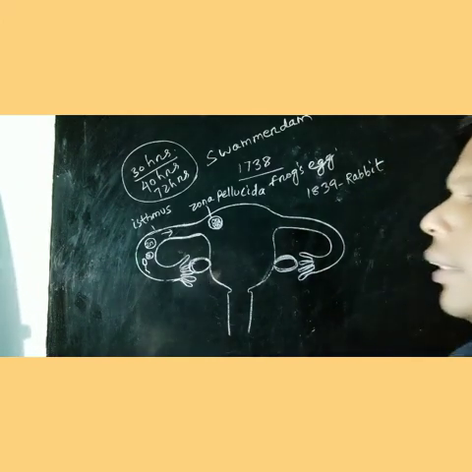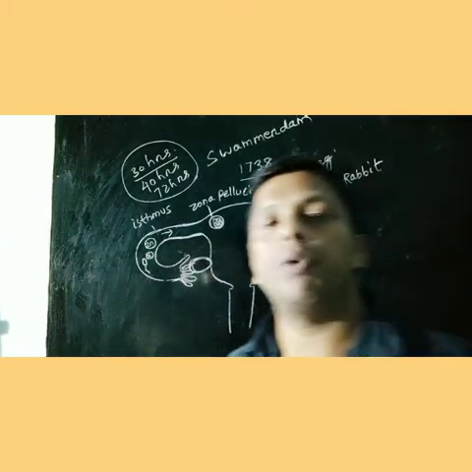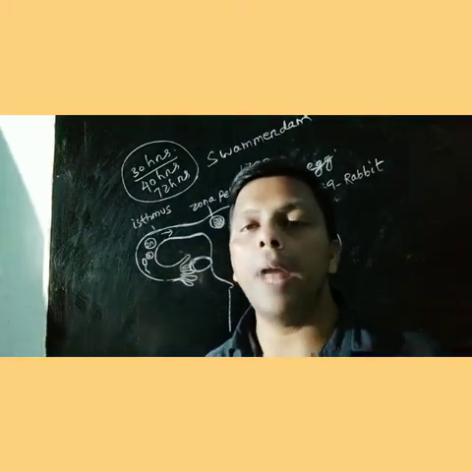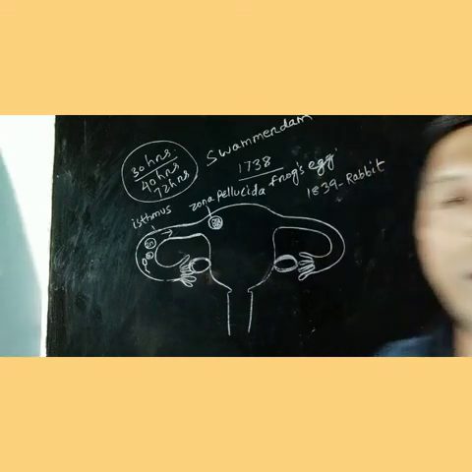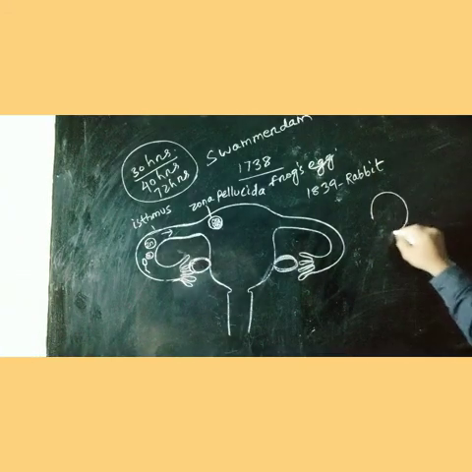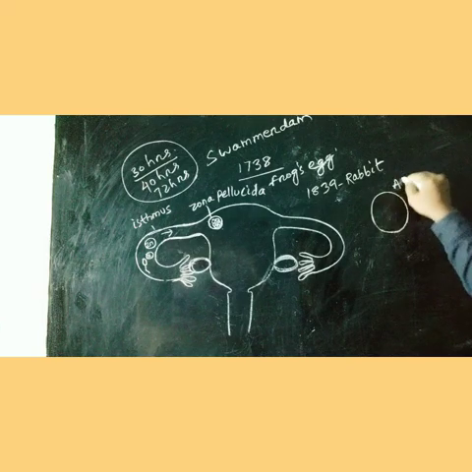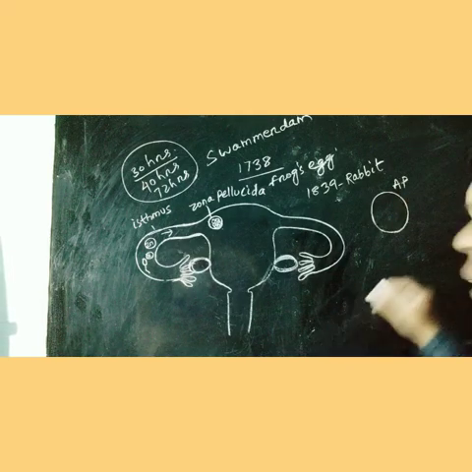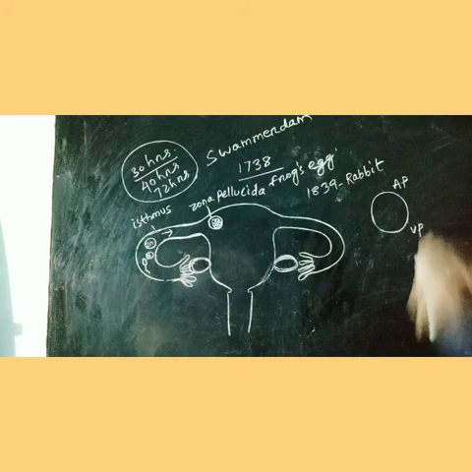The cleavage starts at different planes. There are various planes of cleavage. Suppose this is the fertilized egg, this is the animal pole, this is the vegetal pole.